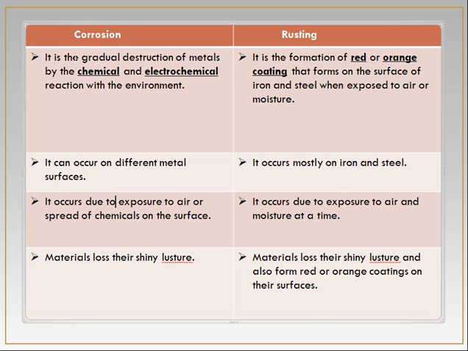Corrosion occurs gradually by chemical and electrochemical reaction, while rusting results in an orange or red colored coating. Corrosion can occur on different metals, while rusting occurs mostly on iron and steel. Corrosion requires air or moisture, but rusting requires both moisture and air at a time. Corrosion results in the loss of shiny luster, but rusting results in the loss of shiny luster as well as the formation of red and orange coatings on their surfaces.